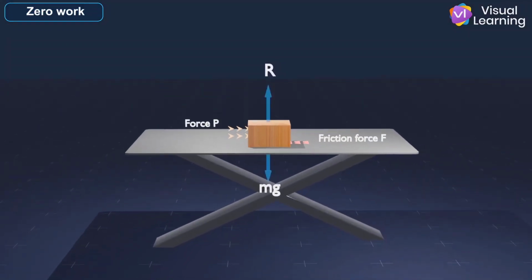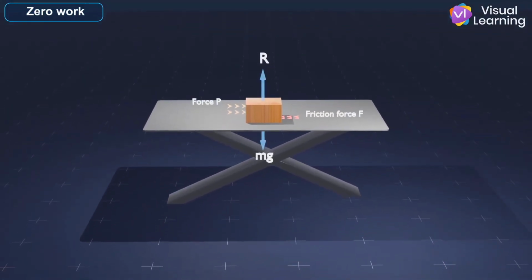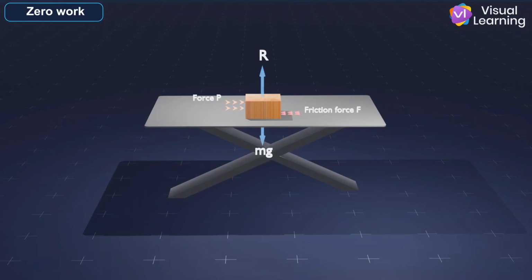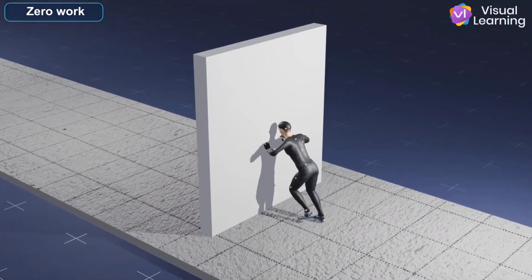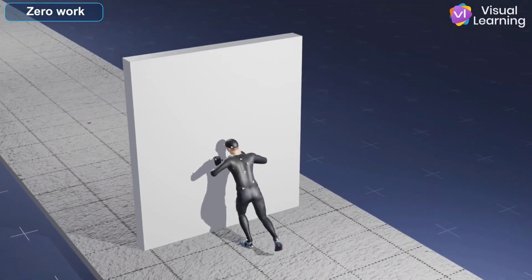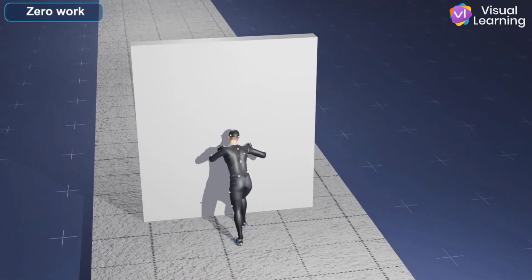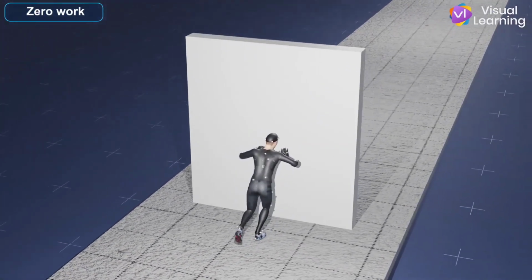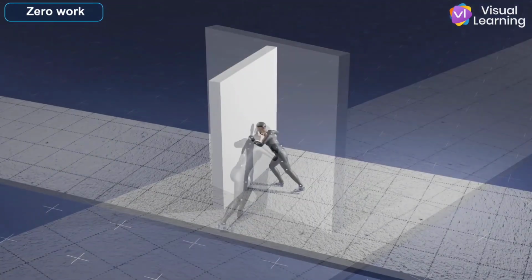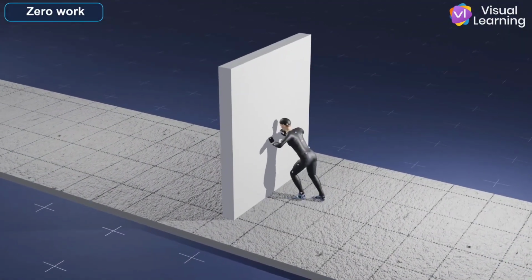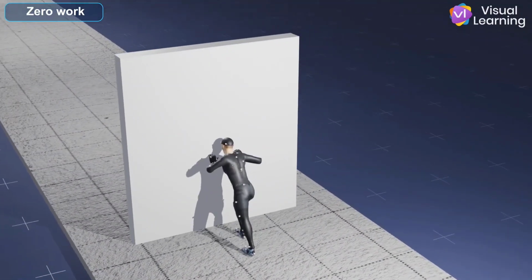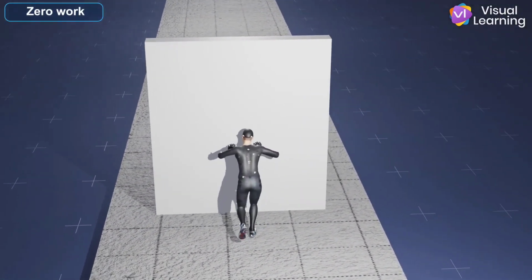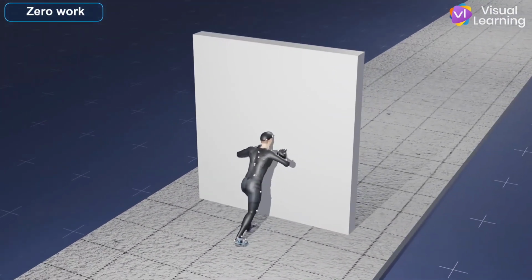Zero work. If an object does not get displaced, or if the force is perpendicular to the displacement, then the work done is zero. For example, when we push a wall very hard, but it does not move, a force is applied, but there is no displacement, so the work done is zero. However, in this process, our muscles use energy, which is why we get tired. But that energy is internal, it does not result in external mechanical work. That's why